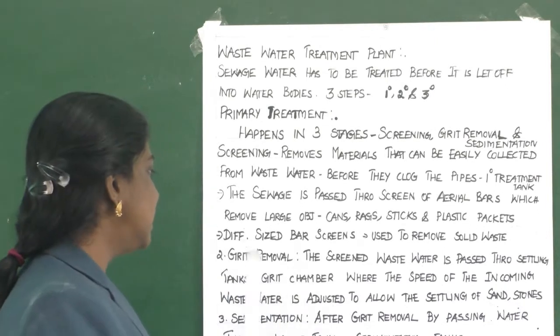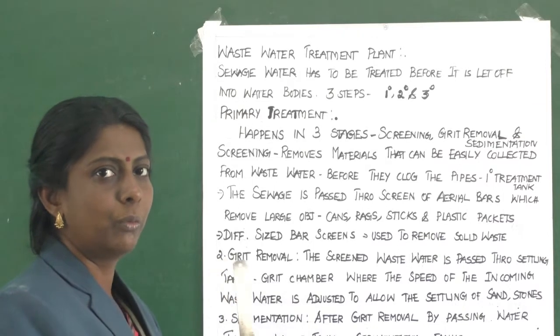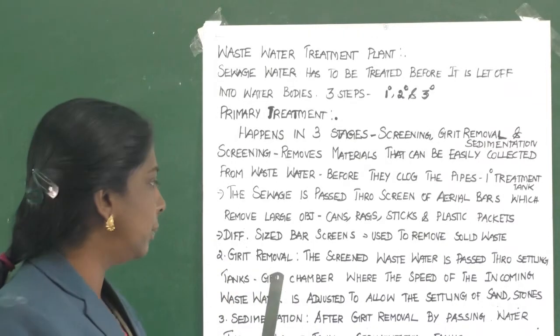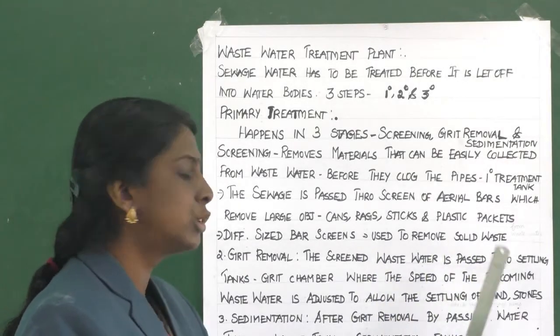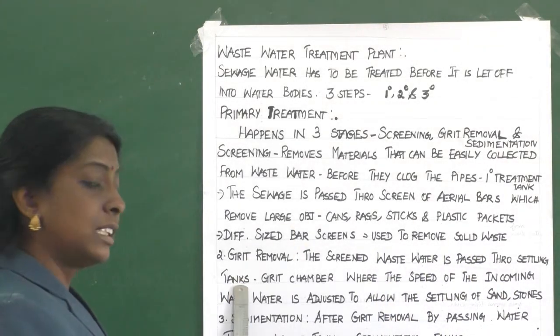Yes. Now, the second step, grit removal. What is that? Here the screened wastewater is passed through settling tanks.